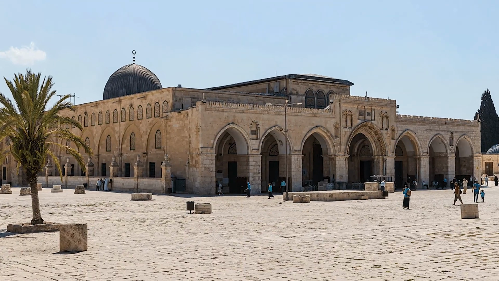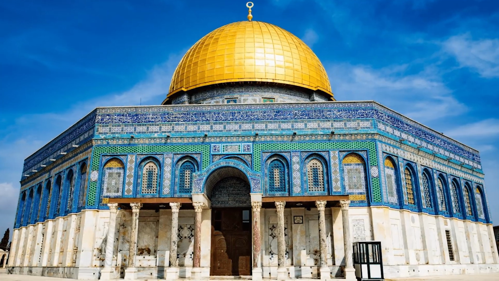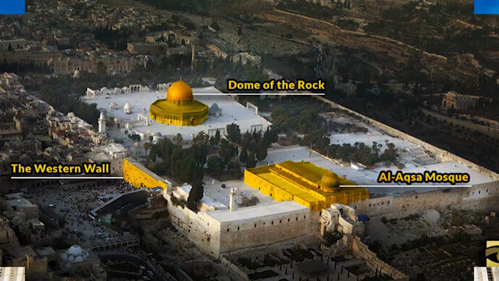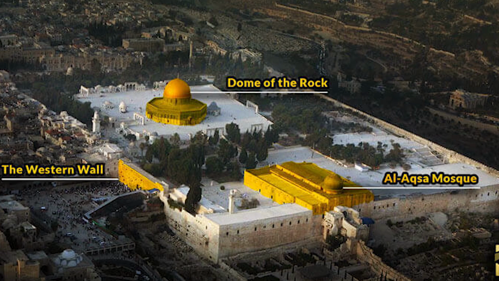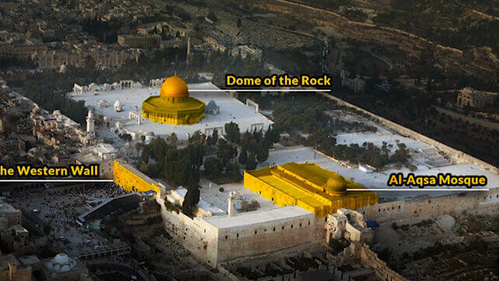Al-Aqsa was the place where Prophet Muhammad arrived on a night journey from Mecca. It is from the stone of the Dome of the Rock that Prophet Muhammad ascended to heaven. The Temple Mount compound is the site of the Dome of the Rock to the north, Al-Aqsa Mosque to the south, and the Western Wall, which is the remnant of the Second Temple, on the southwest.